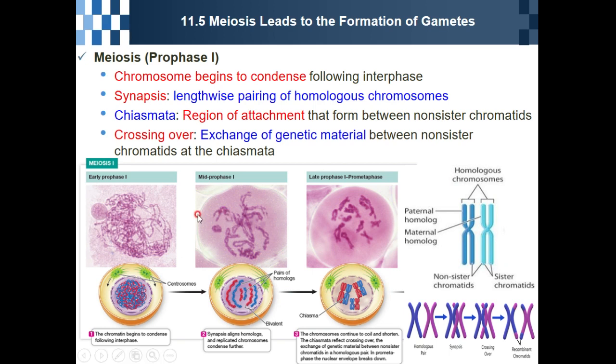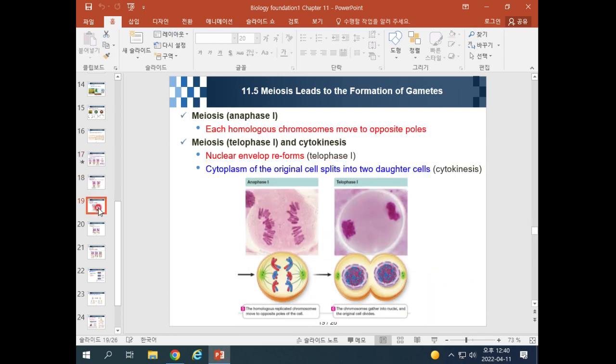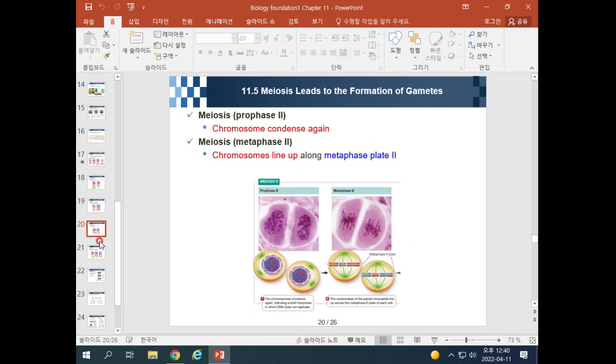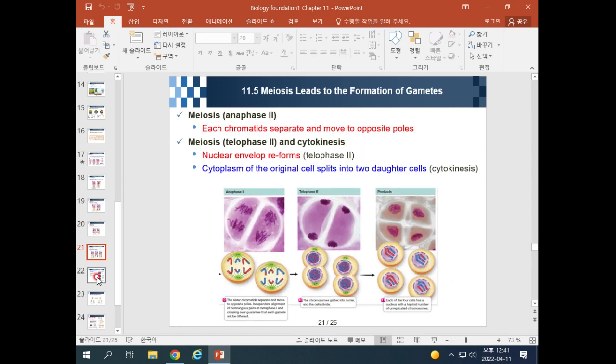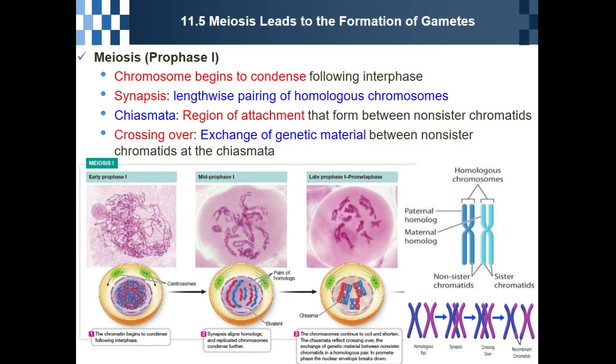So meiosis is composed of prophase 1 and more stages. We will see several procedures starting from slide 17 through 21. Let's start from 17, meiosis 1.